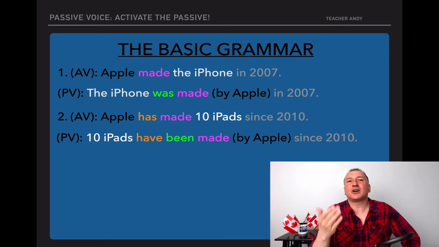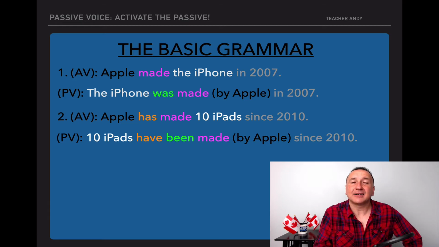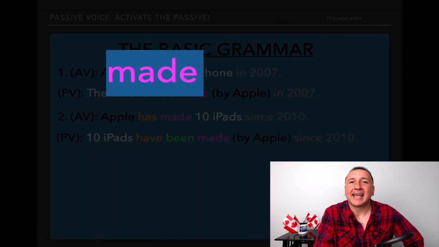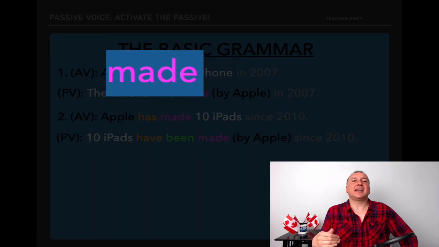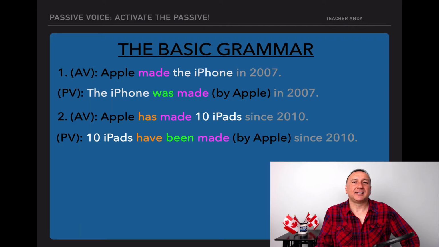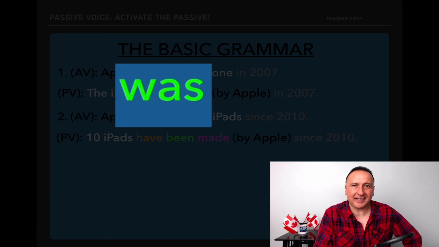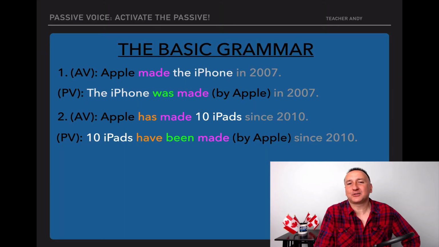So look at the first one. As you can see, I've color-coded the different aspects so that it's easier for you to see. And if you can look at it, you have the active voice, the verb is made, and you keep the same verb in the passive voice, right? For example, this one, Apple made the iPhone. When you use it in passive voice, you have the iPhone was made. Then you have in green the verb to be. You always have to use the verb to be, right? And then you always have to what?